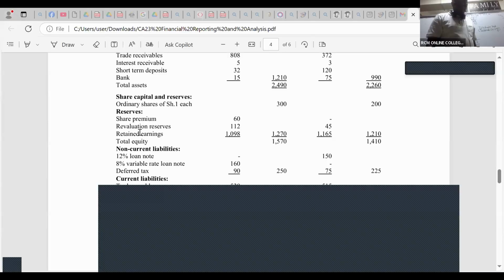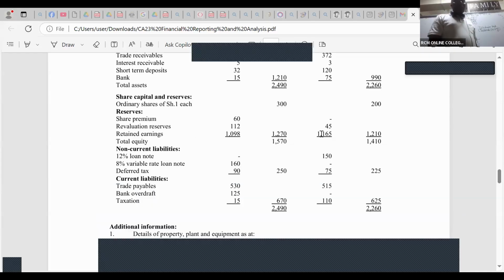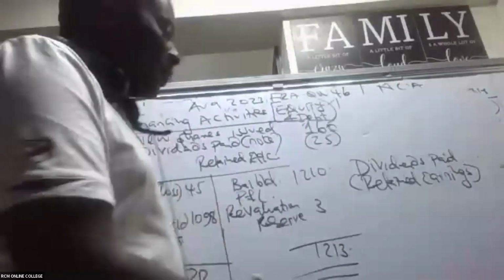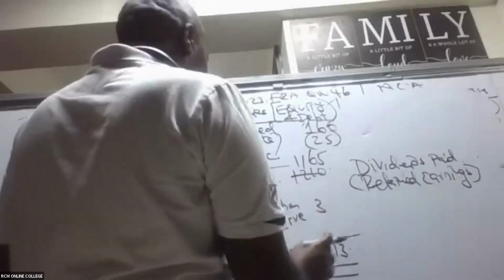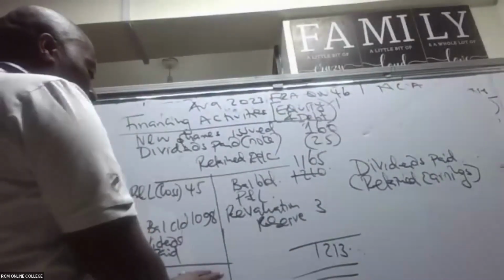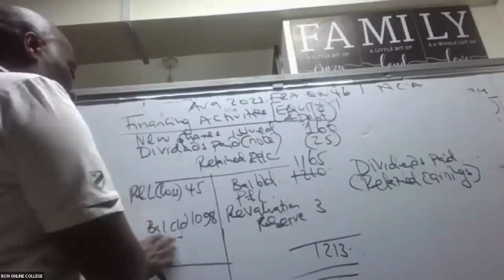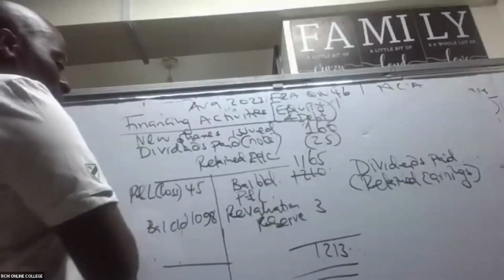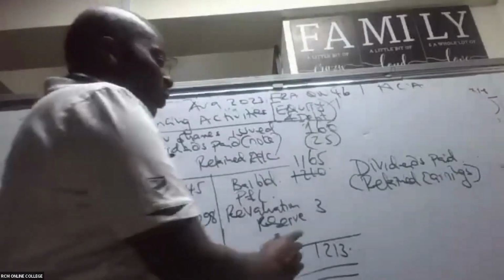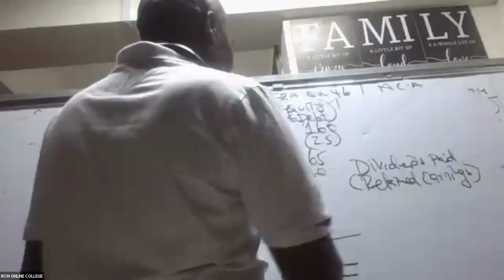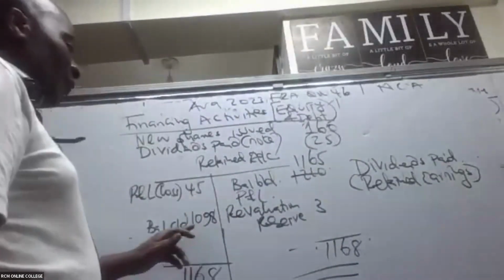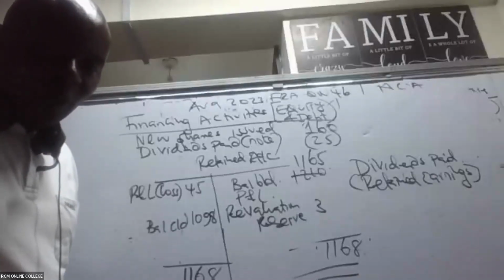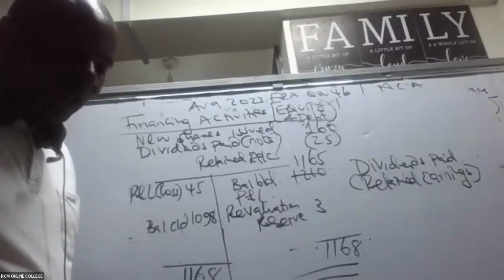Yeah, I may have picked the wrong retained earnings. You can see this 1210 is the total. It's supposed to be 1165. This balance down here is supposed to be 1165. So 1165 plus 3, so now the dynamics change. This one here will be 1168. So 1168 minus 1095 minus 45. What shall we get there? Thank you very much for correcting me. 25.